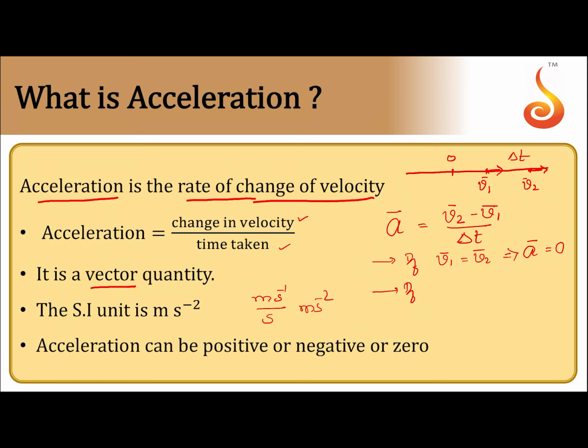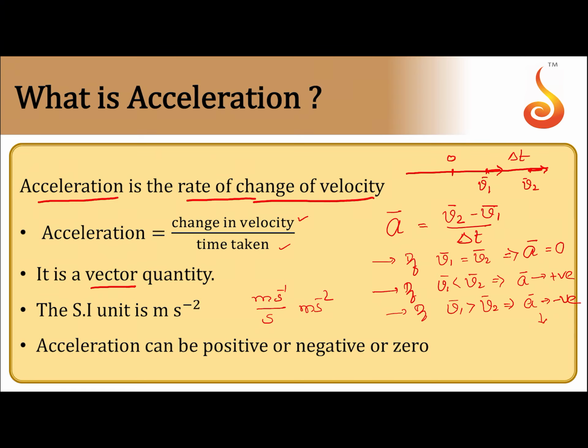Second, if v1 is less than v2, which implies that the particle is speeding up, then clearly the acceleration of the particle is positive. Suppose v1 is greater than v2, that means the particle is slowing down. Acceleration in that case is negative.